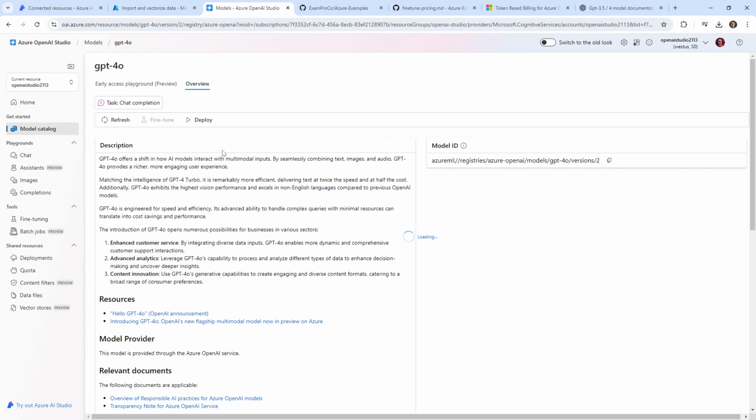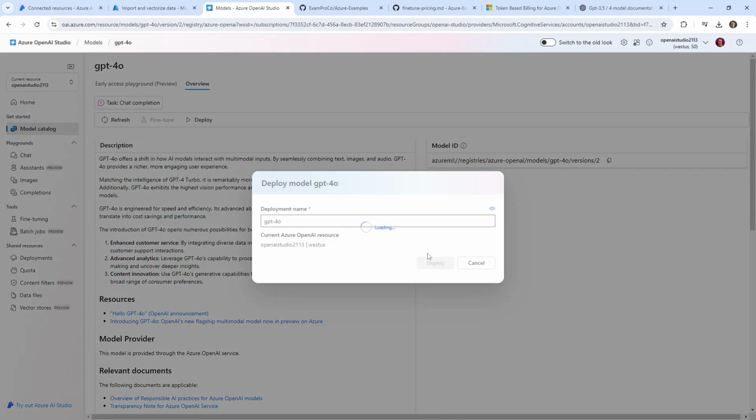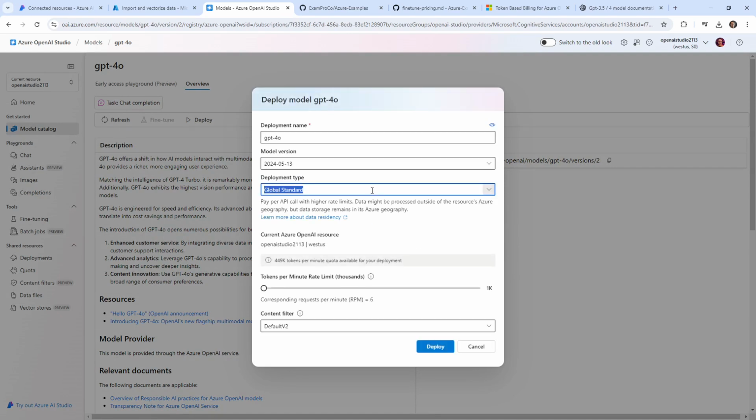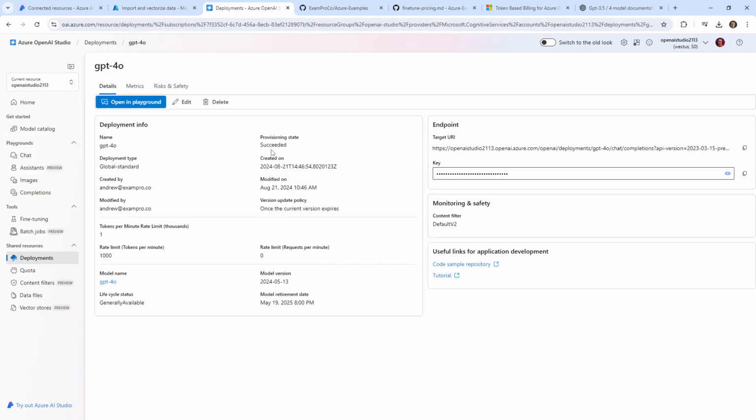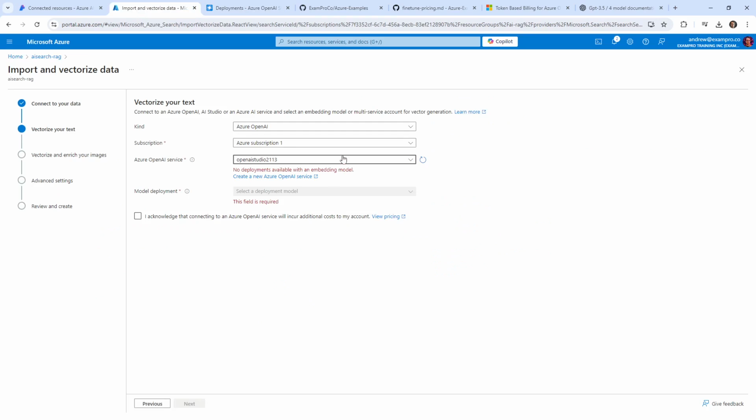And we'll see if this will do what we want. We'll give it a moment here to load. And yeah, I'll go with global standard. I think we found out that was probably the best one that we could possibly deploy. And we'll wait for that deployment to become available. Seems like it's instantaneous, so that's really good. I'm going to drop this down again, give this a refresh.